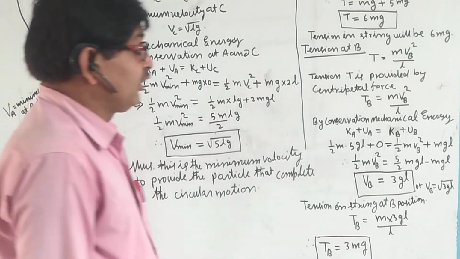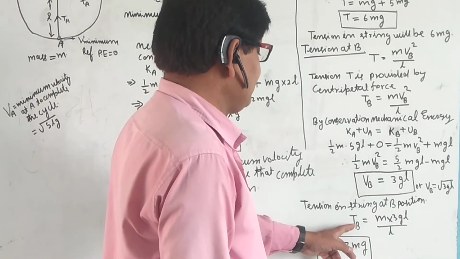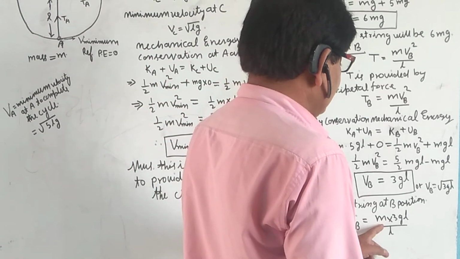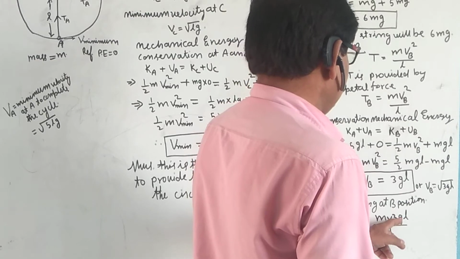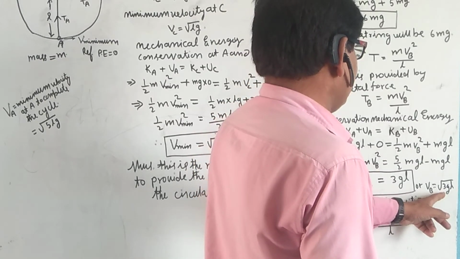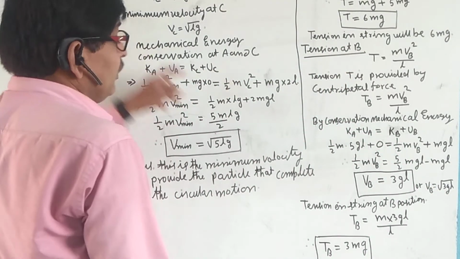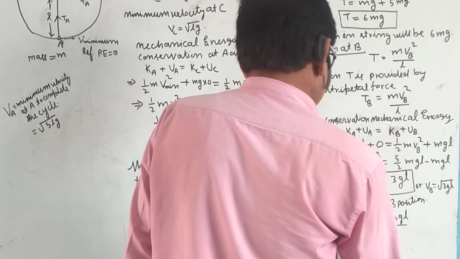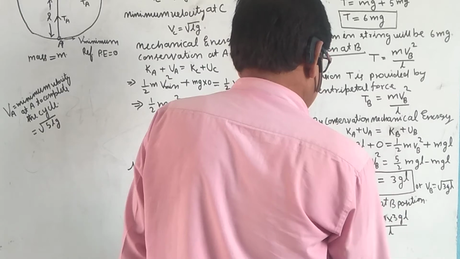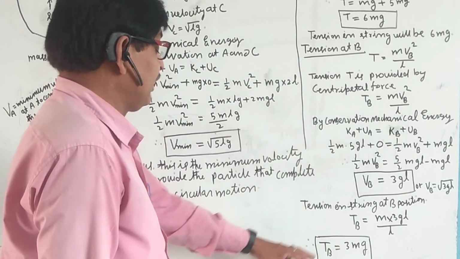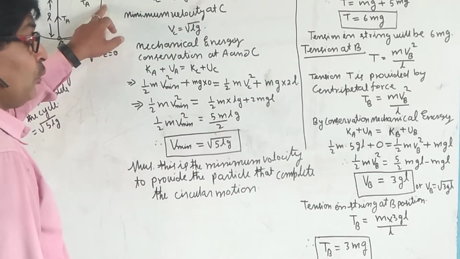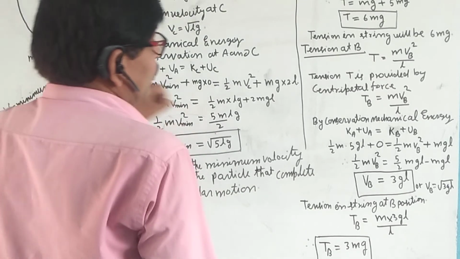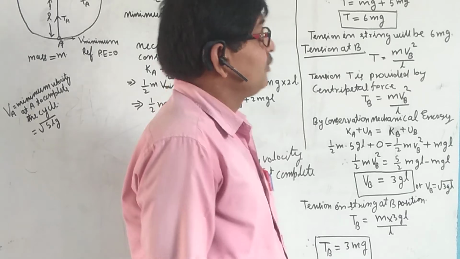Tension in the string at position B is T equal to mv square by L. Substituting m and the velocity at B, the L's cancel and tension is 3mg at B. It means that tension at B is equal to 3mg, and tension at A is equal to 6mg.